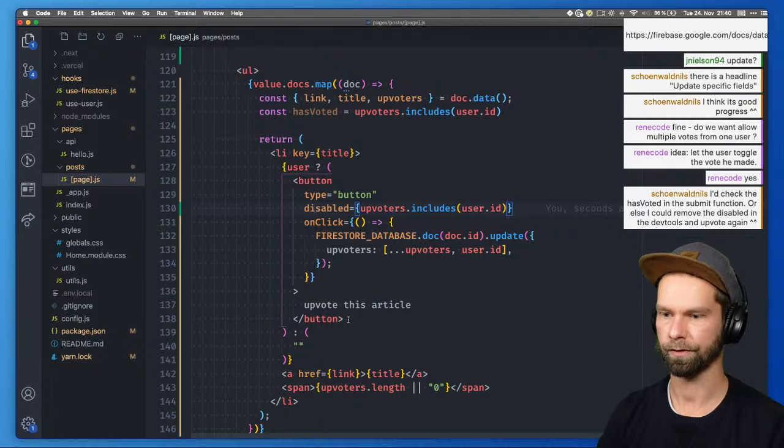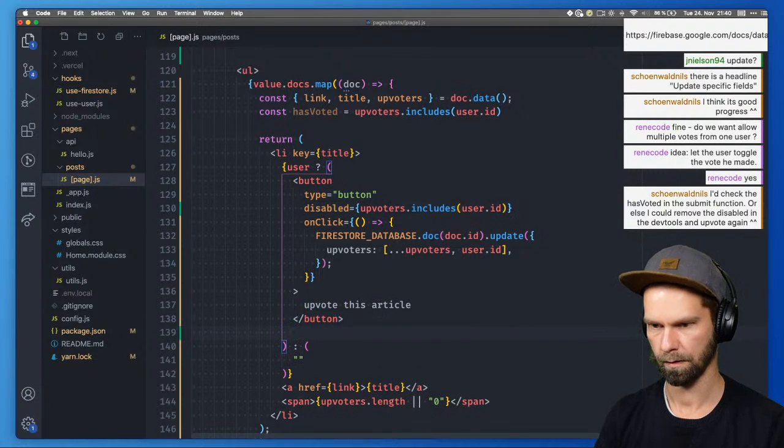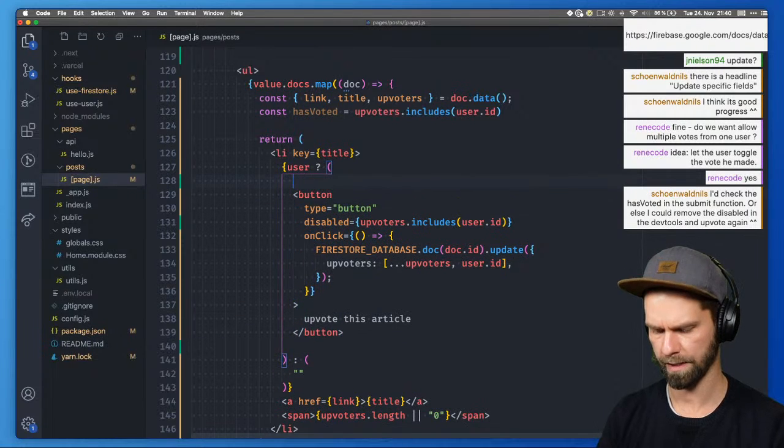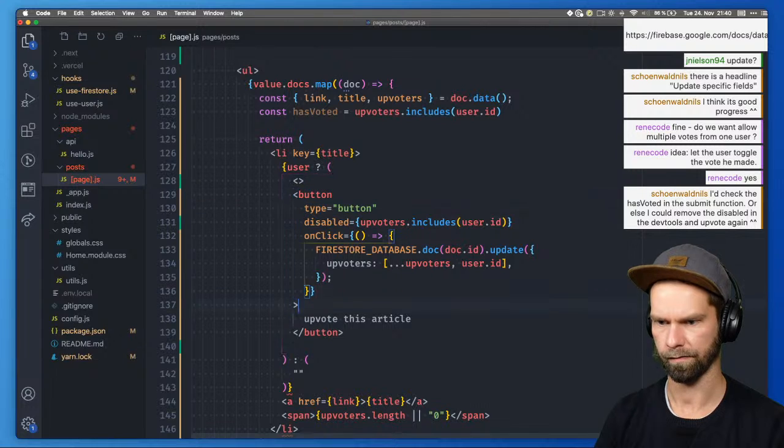if user button, and then if... Do I have to put that into a fragment here? I think I do, huh?